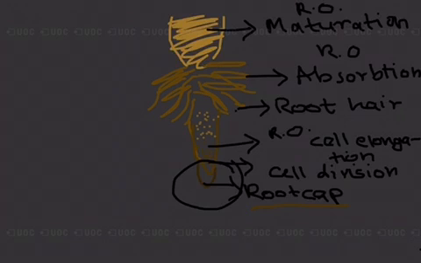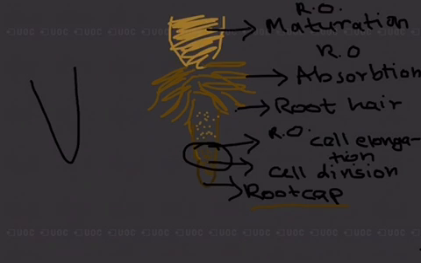Then we have the region of cell division. It is a region about 1 millimeter in length. This is the growing point of a root and is protected by the root cap. It is made of compactly arranged thin-walled meristematic cells which have the power of division.